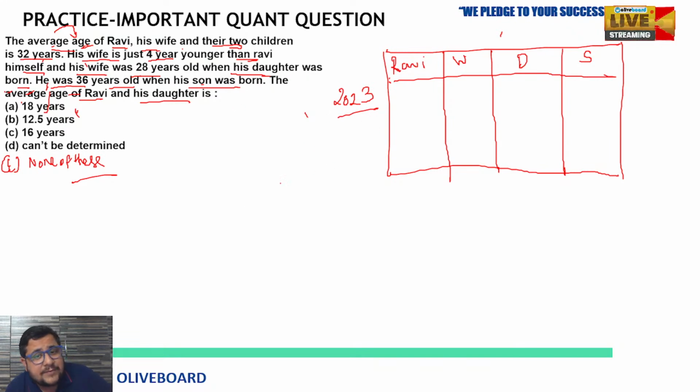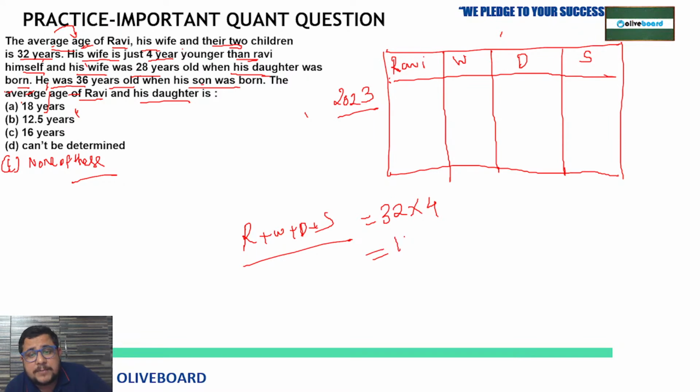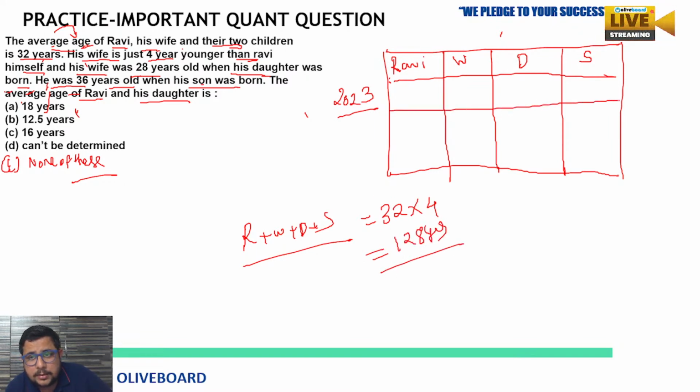So their average age, if I talk about Ravi plus wife plus daughter plus son, their average is 32. So their age sum is going to be 32 into 4, so that will be 128 years. Clear? Means here, their age sum is 128. But we don't know the age of Ravi, the age of his wife, daughter, and son. Now, what next?